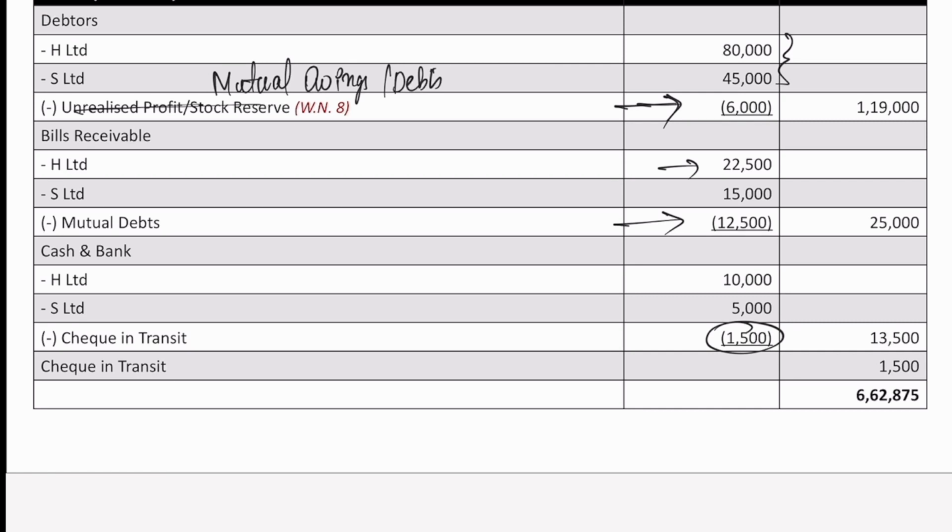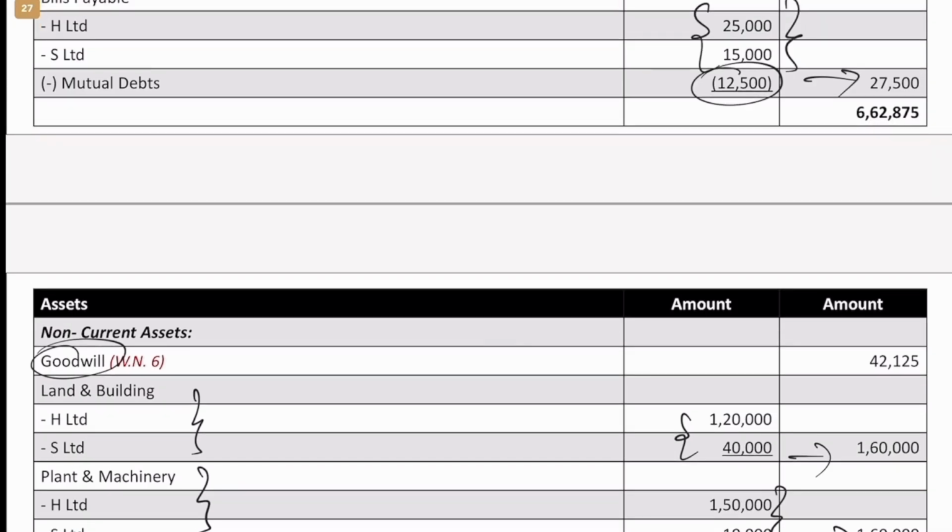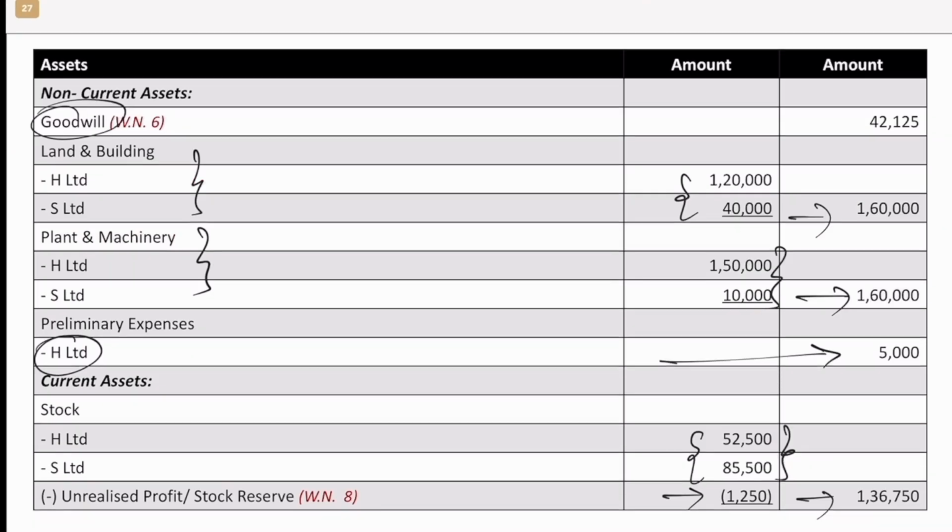But we will not add it anywhere, but instead show it separately and record it as check in transit, because that is also an asset which we will eventually get. And this 1,500 will get added to 10,000, that is H Limited's balance. So this is just a minor adjustment, nothing great is happening here. Once you total, you will get 6,62,875.